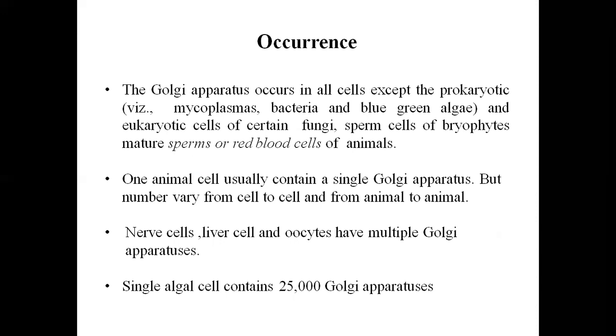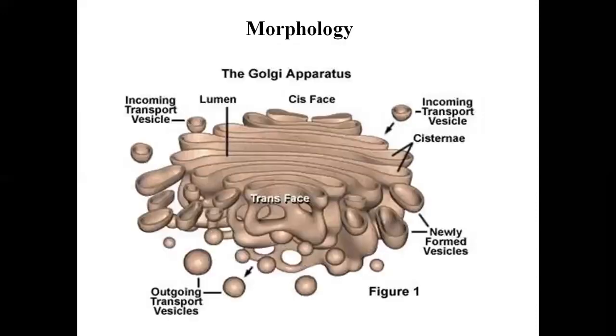One animal cell usually contains a single Golgi apparatus, but the number varies from cell to cell and from animal to animal. Nerve cells, liver cells, and oocytes have multiple Golgi apparatus. A single algal cell contains 25,000 Golgi apparatus. So this depends on animal to animal or cell to cell.